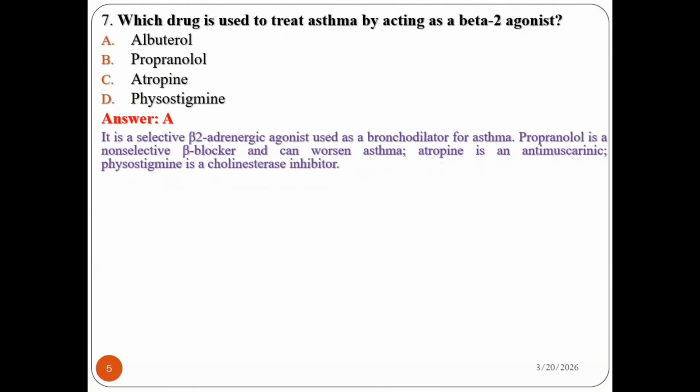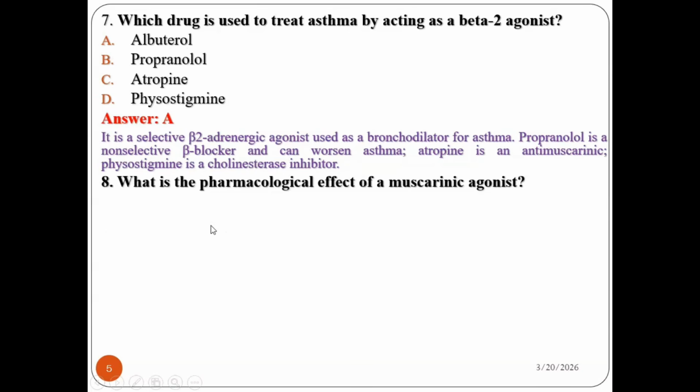Albuterol can be used for asthma treatment because of its bronchodilator effect. It is a selective beta-2 adrenergic agonist used for bronchodilation in asthma, but propranolol is a non-selective beta blocker and can even worsen asthma. Atropine is an anti-muscarinic, and physostigmine is a cholinesterase inhibitor. So among the given alternatives, the beta-2 agonist used for the treatment of asthma is albuterol. So the answer is A.